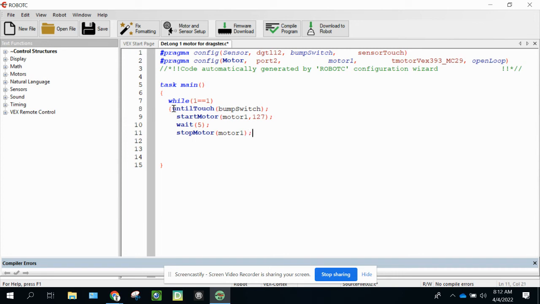And then we have on line 8 here an open curly bracket under the while statement, under the loop. So we have to actually close that. So we're going to go here to line 12, and we're going to close that particular curly bracket. So this open one on line 8 has a closed one on line 12. This open one on line 6 has a closed one on line 16.